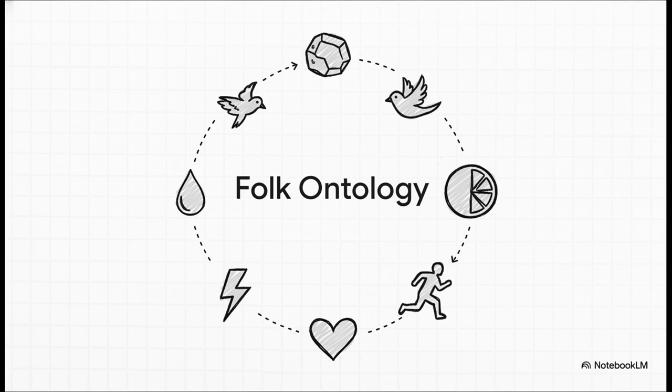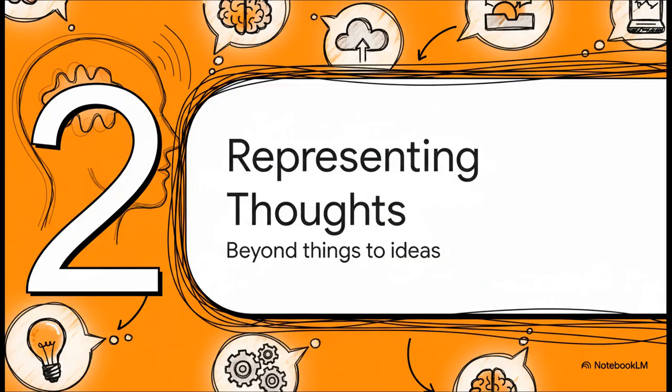Now here's the crucial part. We seem to have different sets of intuitions for each of these categories. This suggests that our brain has specialized tools, different inferential mechanisms for dealing with each one. It's not a one-size-fits-all kind of thinking. So what's really wild is that we humans don't just have all these categories for things in our heads. We also recognize that we're doing it. And this takes us to a whole other level of cognition.